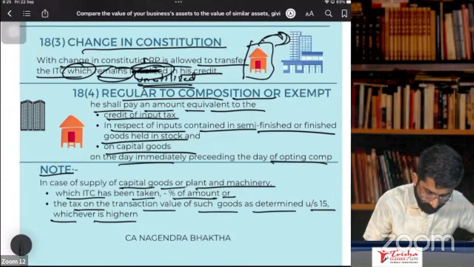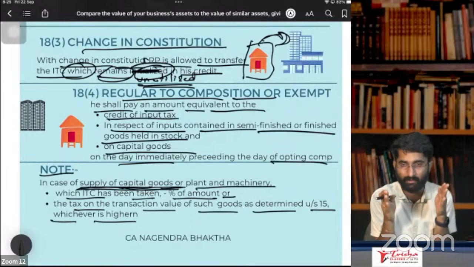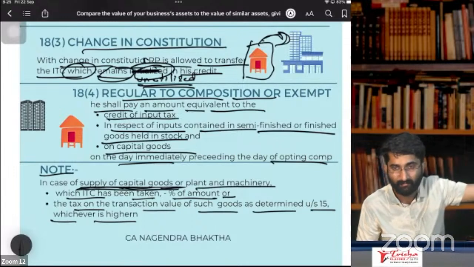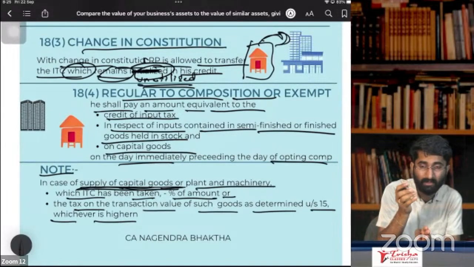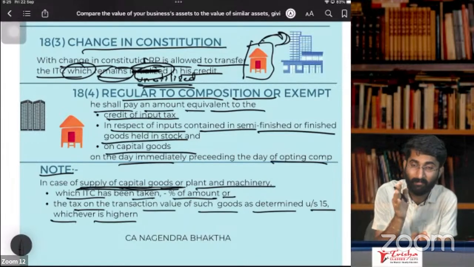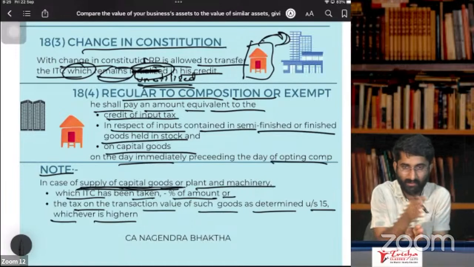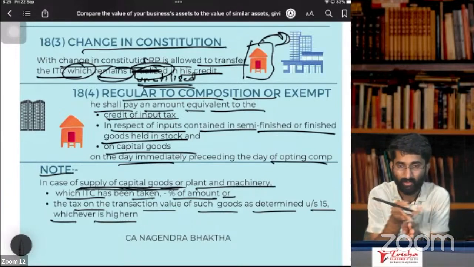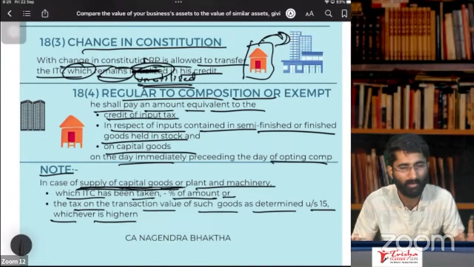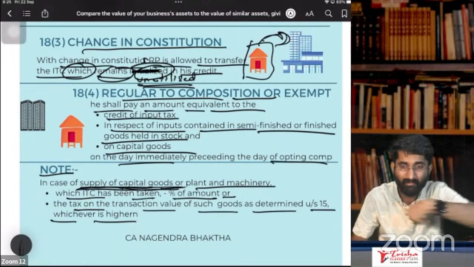I'll explain. In case of capital goods, think I purchase one capital good. I purchased the capital goods 1 year back and I have taken ITC on that day. Now I am going from regular taxpayer to composition. I was regular, that's why I took the ITC. After this date, I am becoming a composition dealer. So don't you think I have to sell the goods now? Think that capital goods I'm selling. I'm not a manufacturer. Today onwards, I'll be a composition dealer, I will be a trader. The machine which I purchased, I have to sell this now.